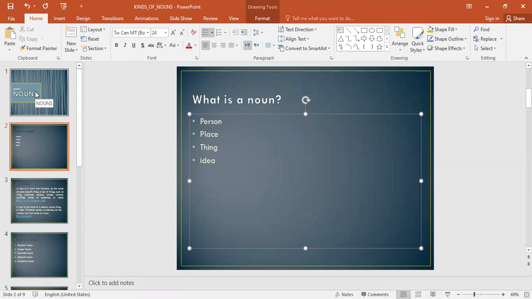A person is referring to a human, a teacher, a man, a woman, an author, a doctor. That is a person. If we think about John, Cynthia, these are all people. Places could refer to places like a country or a state. It could be a continent. It could be the sea, school, the kitchen, your bedroom. All these are places.